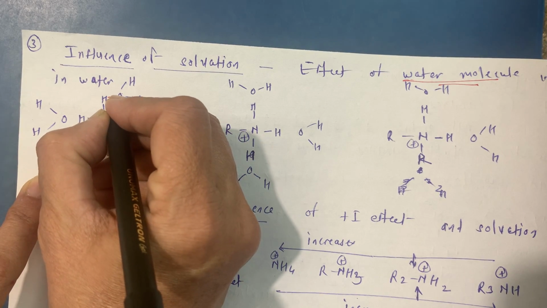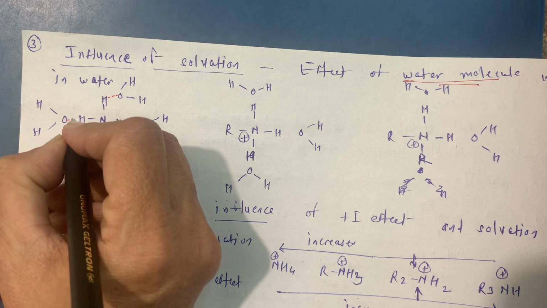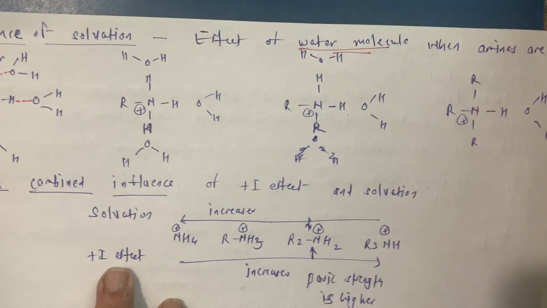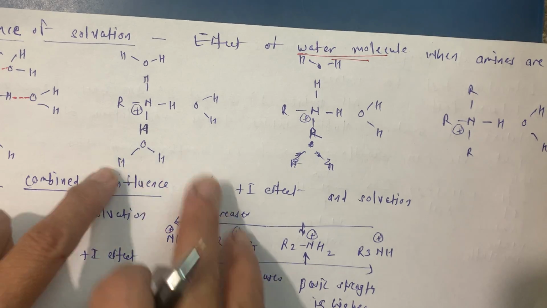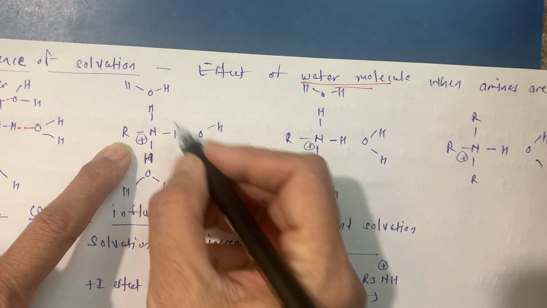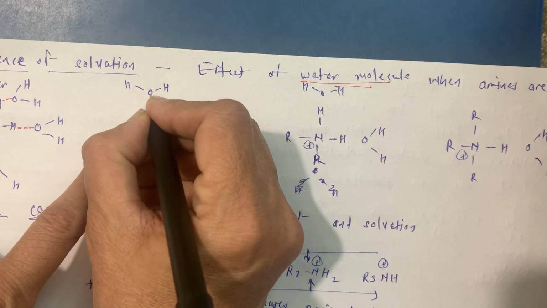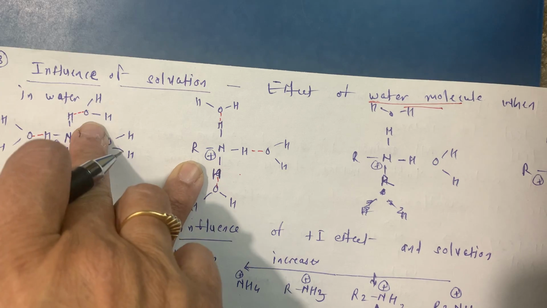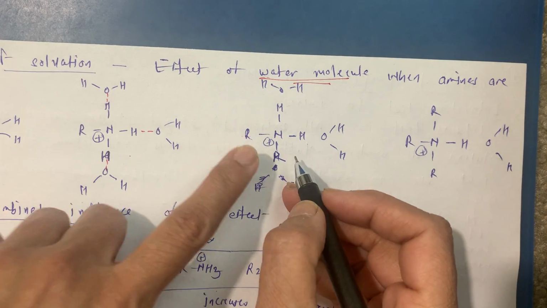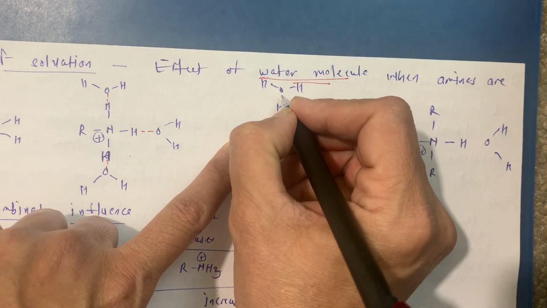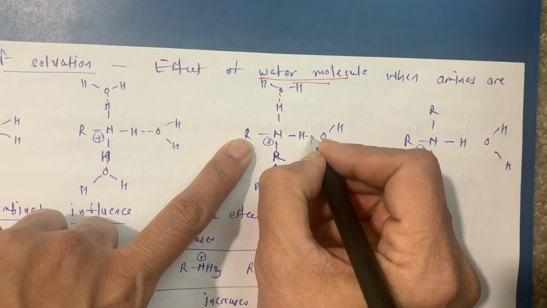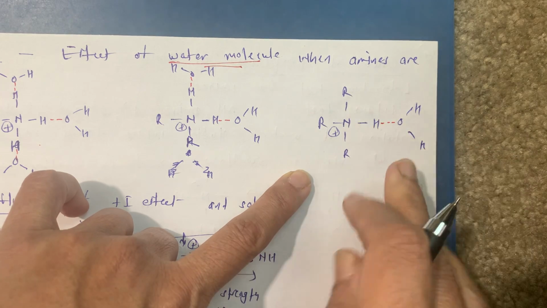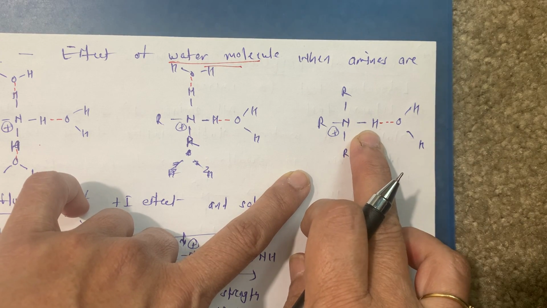Here it is formation of hydrogen bond, here it is formation of hydrogen bond, here it is formation of hydrogen bond. Okay. Now when it is primary, then there are 3 H, so there are 3 hydrogen bonds. Here are 4 hydrogen bonds, while here are 3 hydrogen bonds. In secondary, there are 2 hydrogen bonds. And in tertiary, there is just 1 hydrogen bond, because only one H is there.